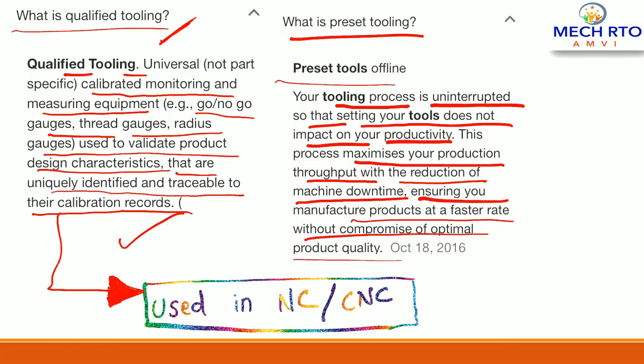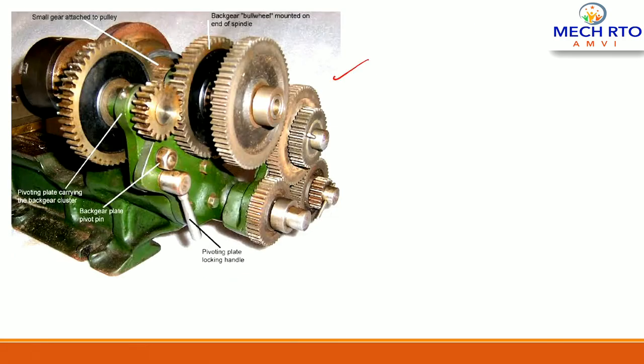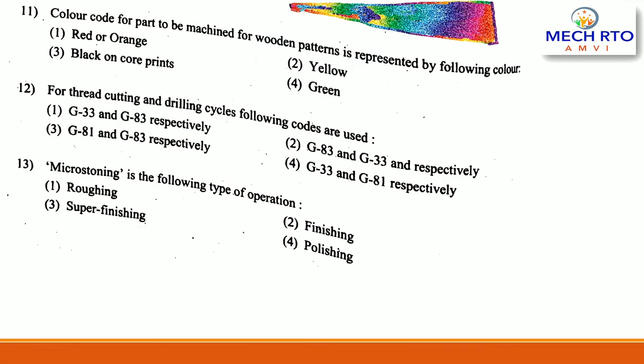Now this is basically back gears used in lathe machine, right? These are used for speed reduction as well as offer a wide range of speeds. Now the next question, question number 11.